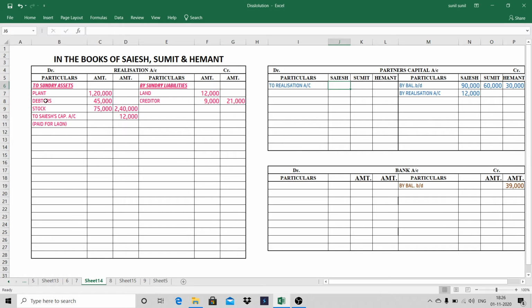Here you can see 45,000. Same amount I'll take here, 45,000. Here it is in the debit side. Second effect will go to the credit side. I'll write by Sayesh capital account 45,000. Okay.